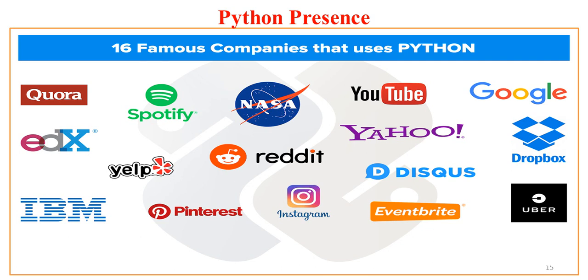So these are the companies where Python is used extensively. NASA uses Python, your favorite Instagram, then Google, IBM, and so many companies to name.